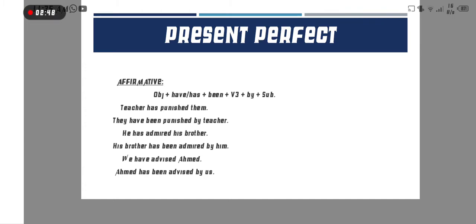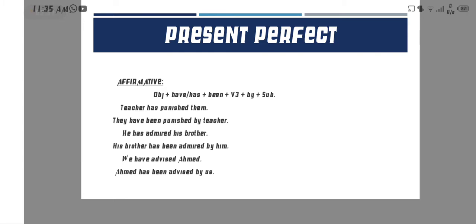According to the structure, passive voice starts with the object, so when we put it at the start of the sentence as a subject, we put they instead of them. Now have been, according to the structure, because here they is plural, so we put have, and then been, then verb third form punished, and then by, and last one is the subject, teacher.